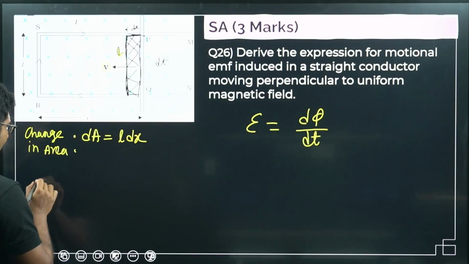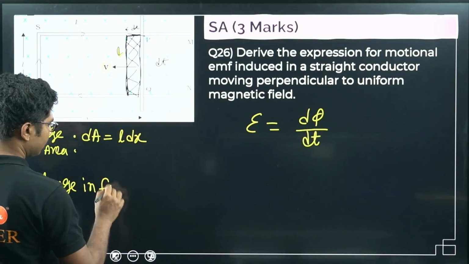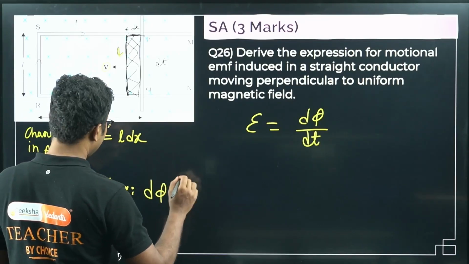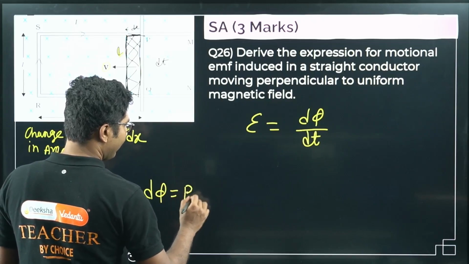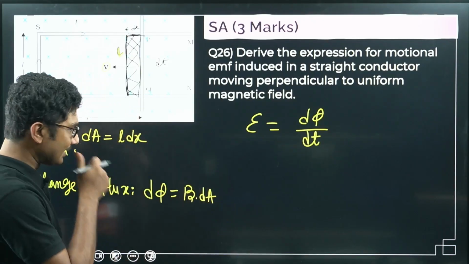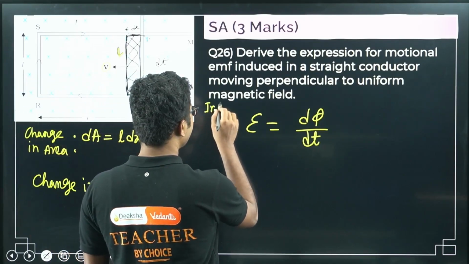So change in area is this. Now change in flux, d phi, is basically magnetic field times change in area. So this is the change in flux. So what is the induced EMF?